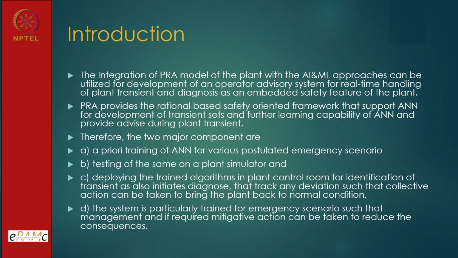and PRA provides a very effective framework for developing the rules. That is number one. And PRA starts with identification of initiating events. What are the postulated initiating events that are there as part of the safety report, traditional reports, and as part of PRA also. It is called a postulated initiating event, and we are using it as a transient, because all these events happen in a transient manner without giving much time, and that we are trying to solve through ANN.